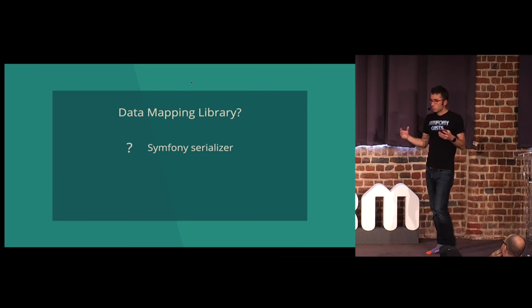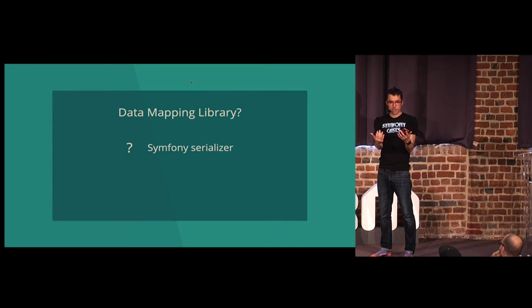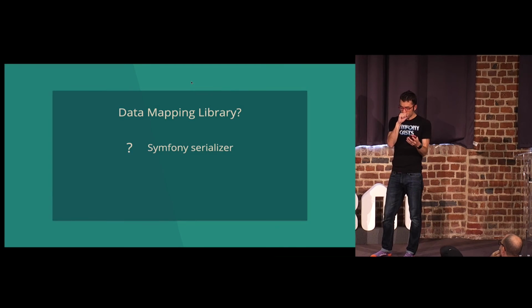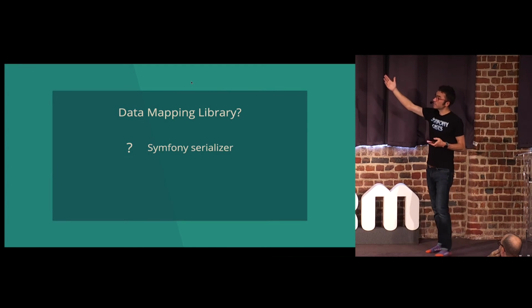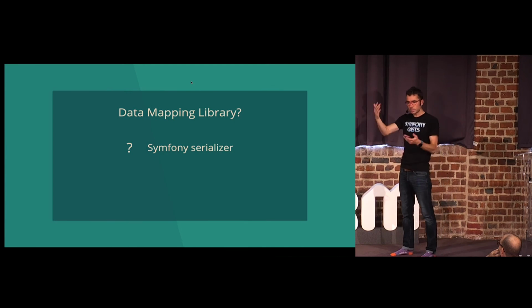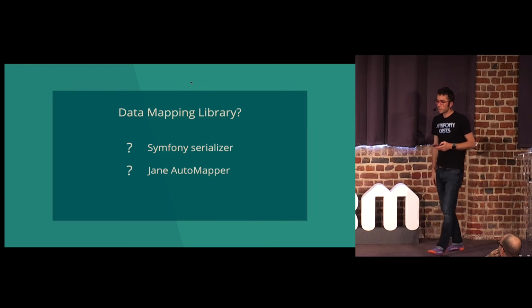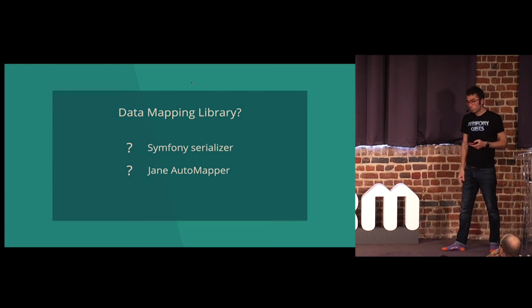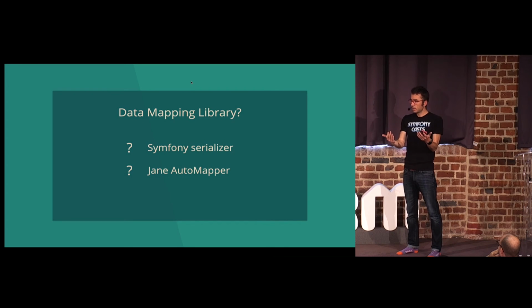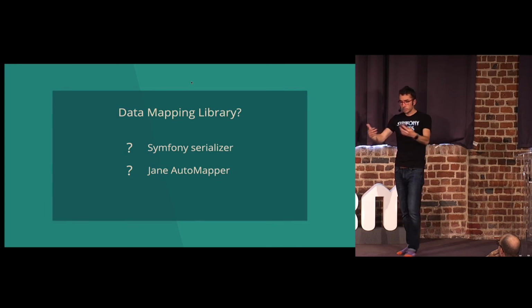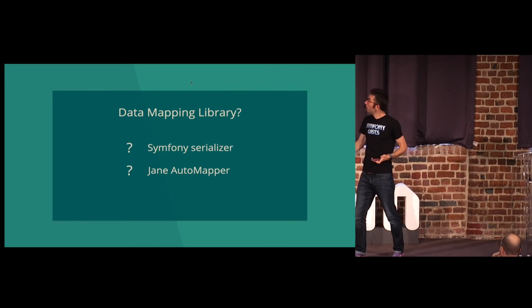It's transferring data between two objects is such a common thing to do. And yet I had a hard time finding something that I really liked. You could technically do it with the Symfony serializer. You could kind of serialize one object into another one. There's something called Jane Automapper, which is really cool because you kind of give it two classes, and it kind of figures out what to do. Because most of the time, right, let's be honest, it's a name property here and a name property there. And so you don't need to be writing a lot of code between those.